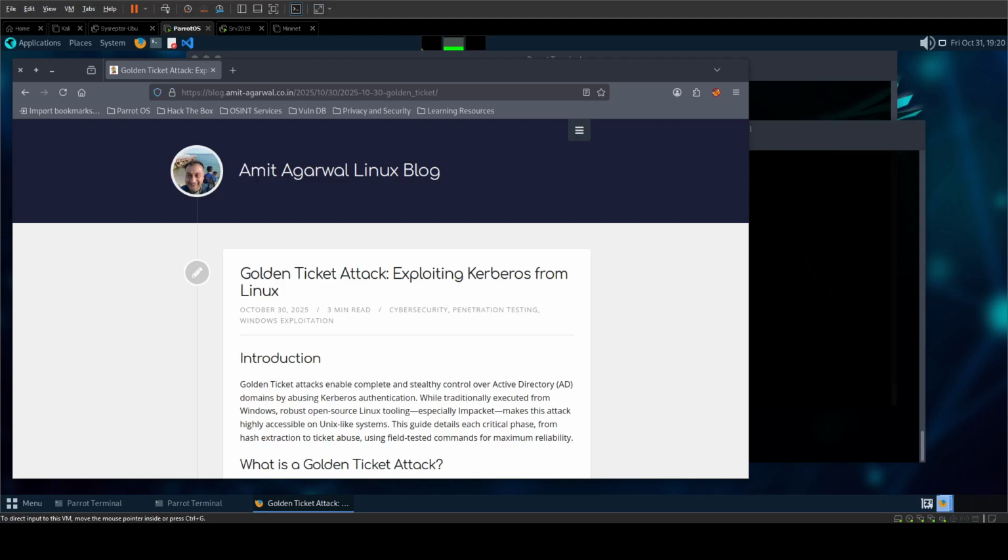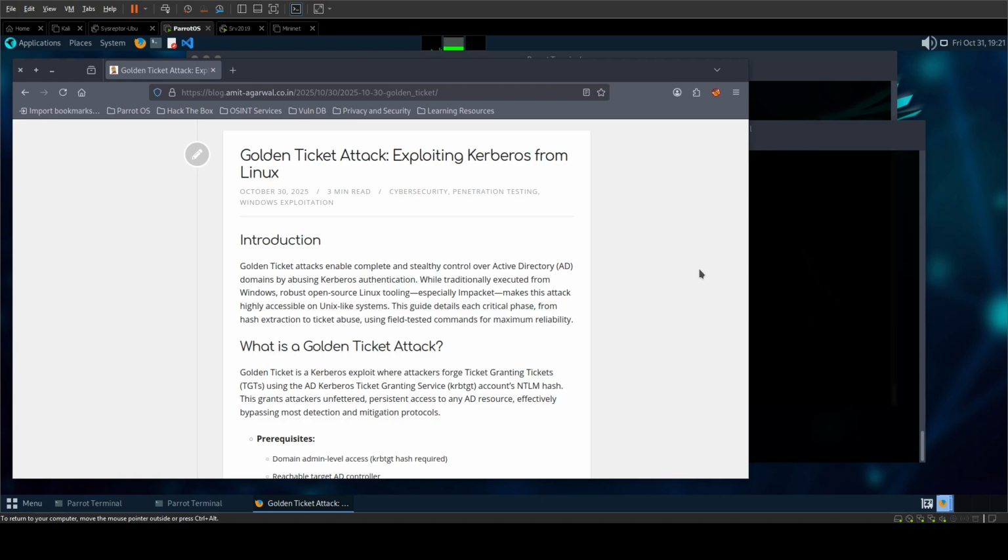Hello everyone. So today we are going to talk about golden ticket. This is a way of persisting in Active Directory environment. So golden tickets basically enable you to have a complete and stealthy control over the Active Directory environment by abusing the Kerberos authentication.